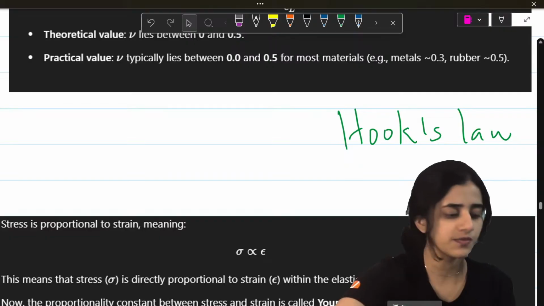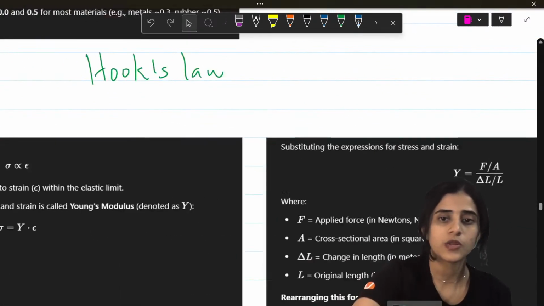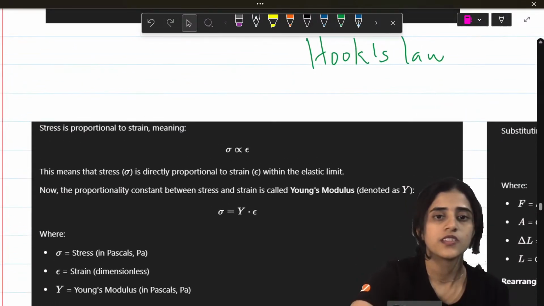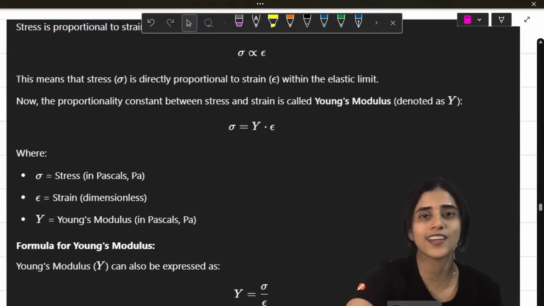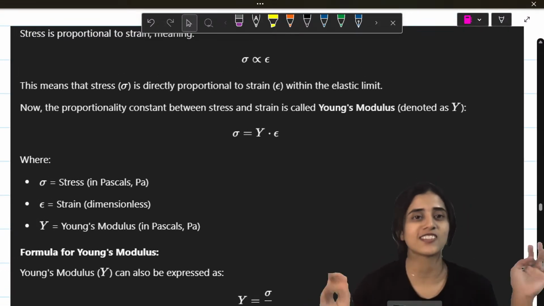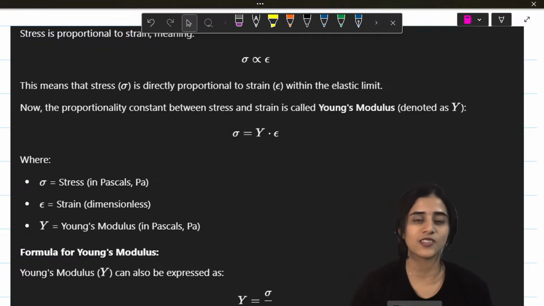Next is Hooke's law. Hooke's law is also something that all of you will know. What is Hooke's law? Stress is proportional to strain. One definition I'm sure all of you learned by heart in your PU. So you can use that in KCET also.